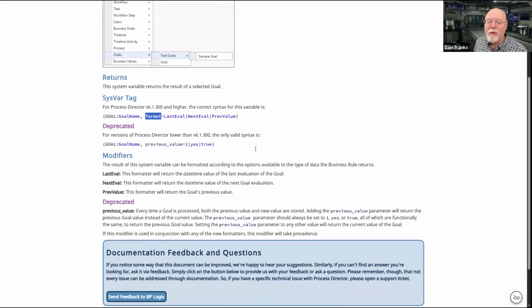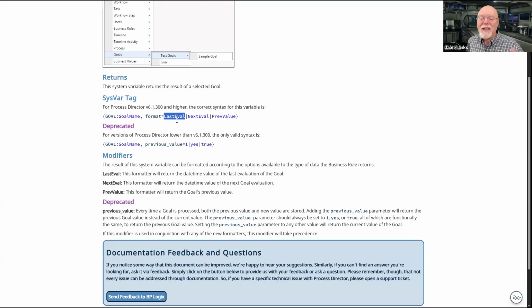We've added a format equals to it. So we've added a formatter. So in addition to just goal colon goal name, which will return the current value of the goal, with the change in 6.1.300, you can now, if you want to see some other information, put in format equals, and you can see last eval, which is the previous or the most recent evaluation of the goal. You have next eval,